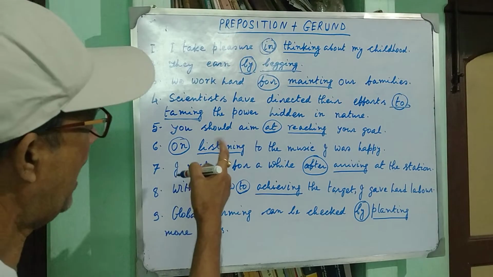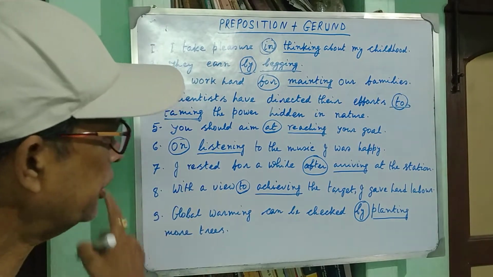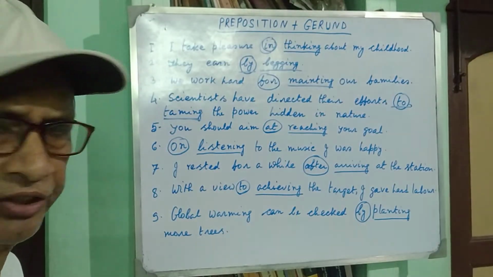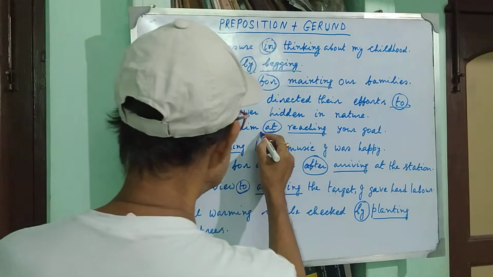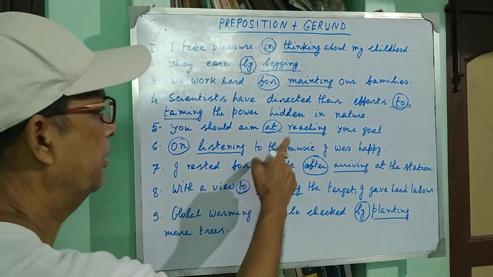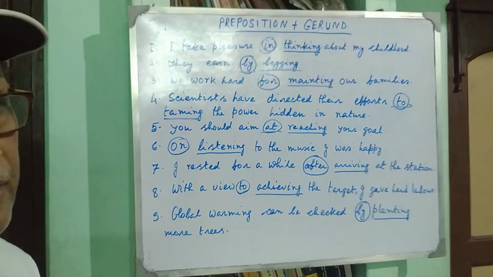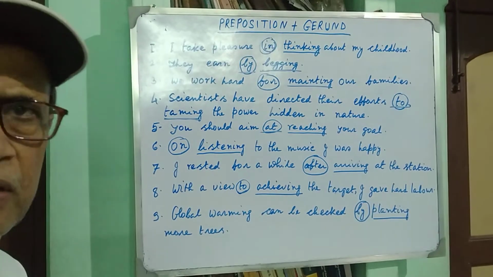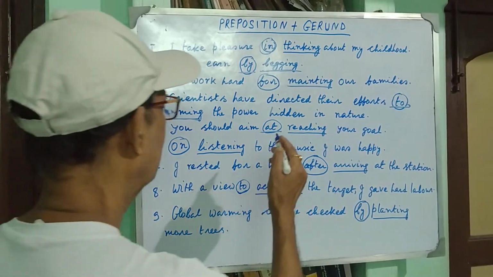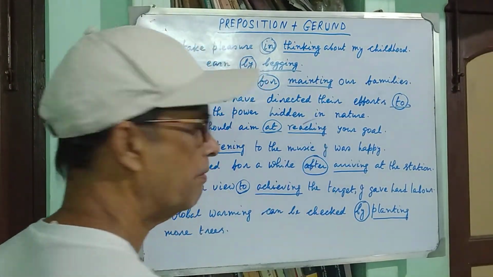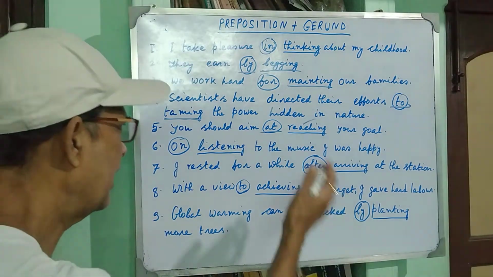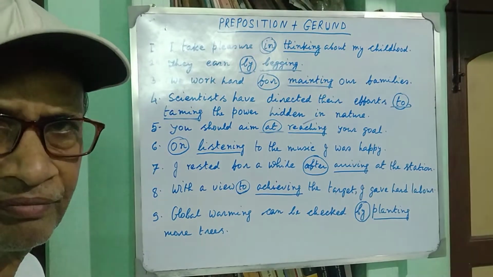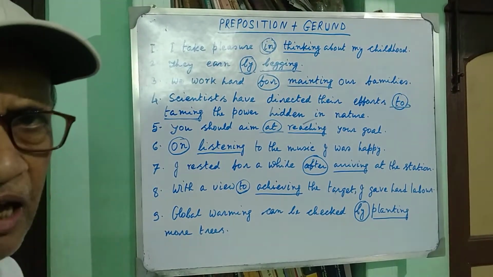Now come to the fifth example. You should aim at reaching your goal. Goal means your destination, your target. At is preposition and reaching is gerund. Reach plus ing. Reach present form of the verb plus ing suffix. So, it is verbal noun as well as gerund that has been used after preposition at.